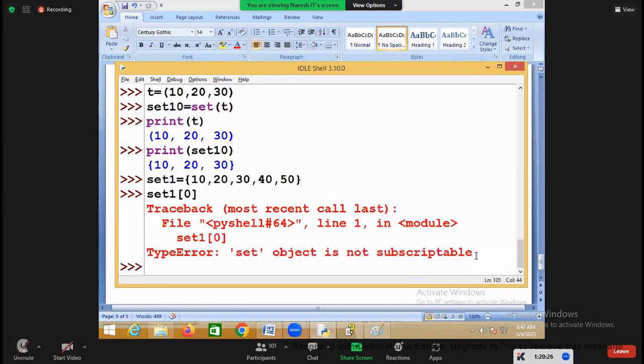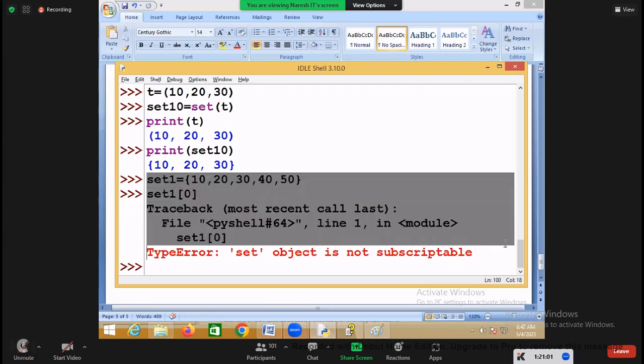In a sequence, you can read the data using position. Like in a list, you can read the data using position. In a tuple, you can read the data using its position. But here, is the order the same or different? Different. Then you cannot read. You don't know in which position a value gets stored. So can you read by using position? No. So set is not index based, which means sets don't support indexing and slicing.